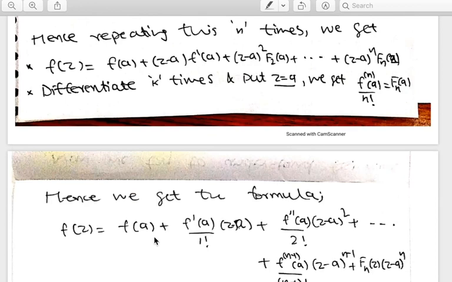f(z) is equal to f(a) plus f'(a) by 1 factorial into (z minus a) plus f''(a) by 2 factorial into (z minus a) squared plus etc. And the nth term is f to the (n minus 1)th derivative at a by (n minus 1) factorial into (z minus a) to the power n minus 1, plus an analytic function f_n(z) into (z minus a) to the power n. So this is the expression. This is a finite Taylor development. Okay, and here f_n(z) will be analytic.